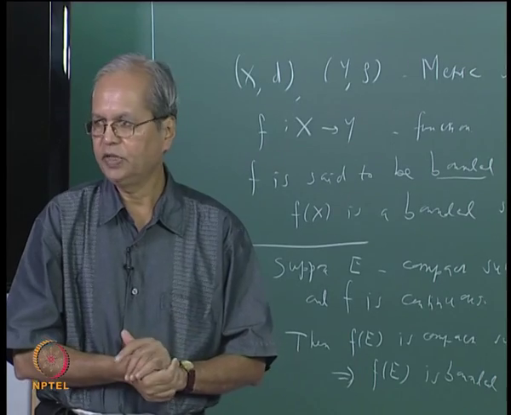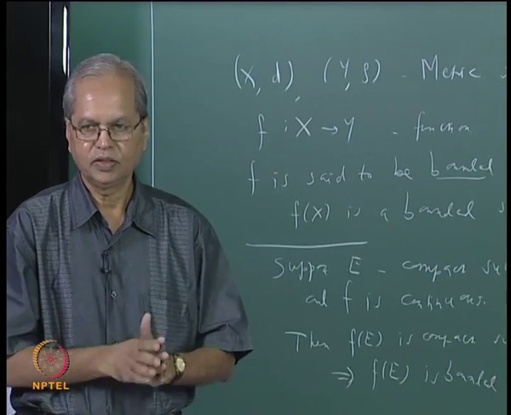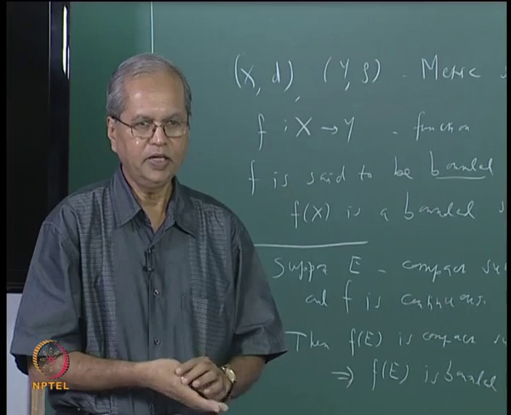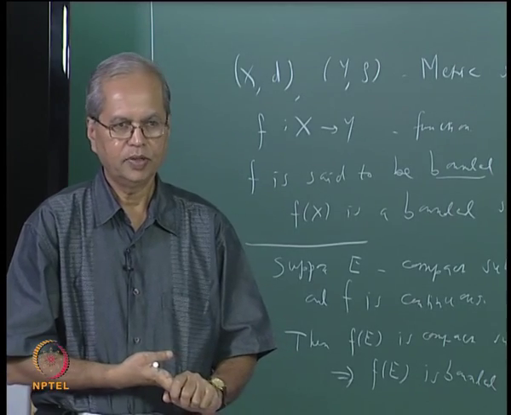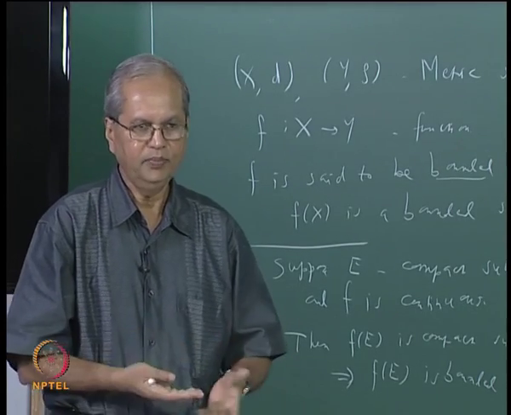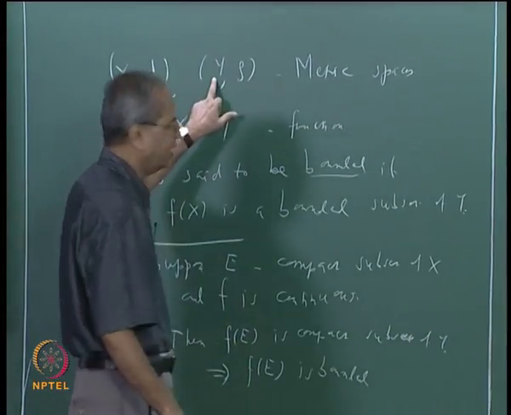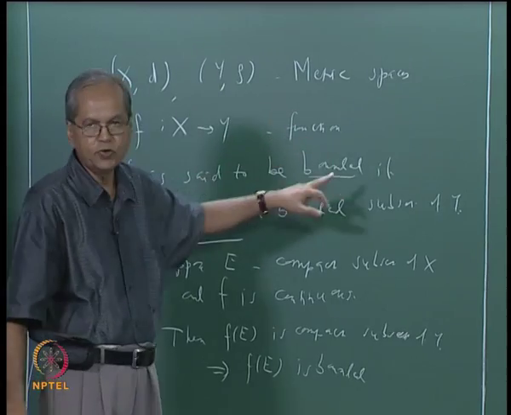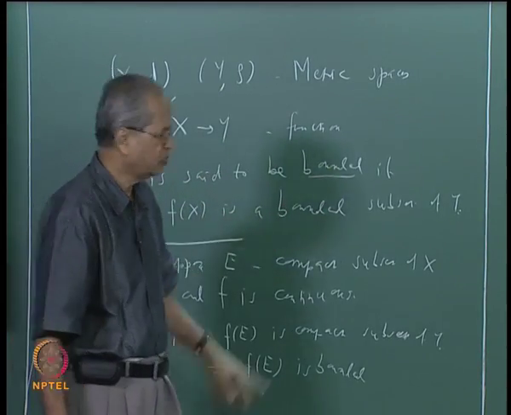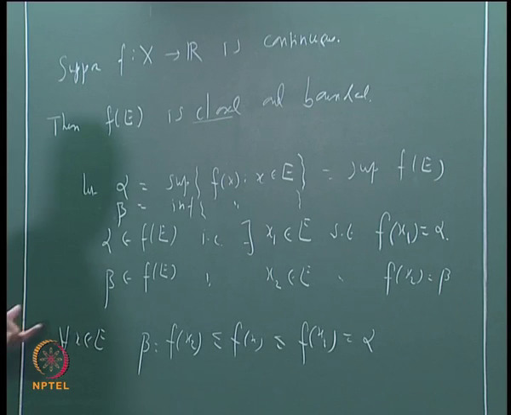So if f is a continuous real valued function defined on a compact set, then it is bounded. In fact, boundedness is true whatever be Y. In case of real valued functions we can say something more: it is bounded, and not only that, the bounds are attained, that is, there are points at which f attains its maximum value as well as its minimum value.